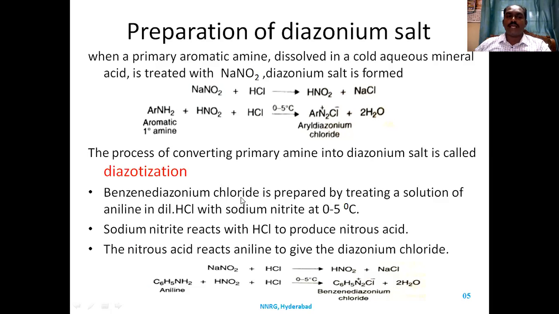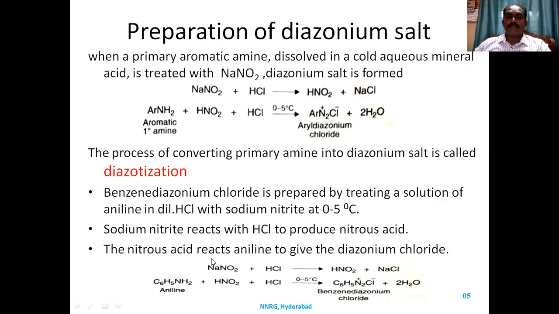Benzene diazonium chloride is prepared by treating an aqueous solution of aniline in dilute HCl. We need to prepare aniline dissolved in dilute HCl. This solution is treated with sodium nitrite at 0 to 5 degrees centigrade. You need to maintain 0 to 5 degrees centigrade such that you get nitrous acid. Sodium nitrite reacts with HCl to form nitrous acid. That nitrous acid will react with aniline to form benzene diazonium chloride.